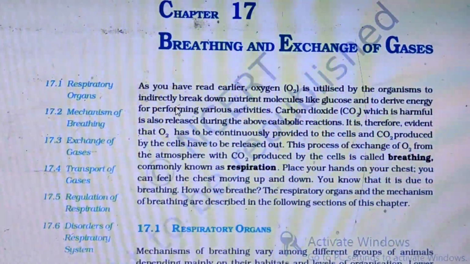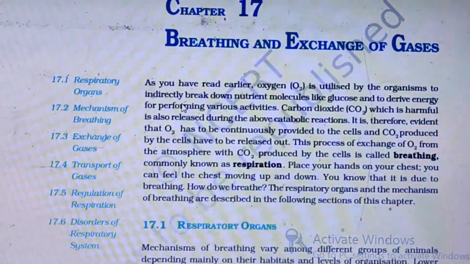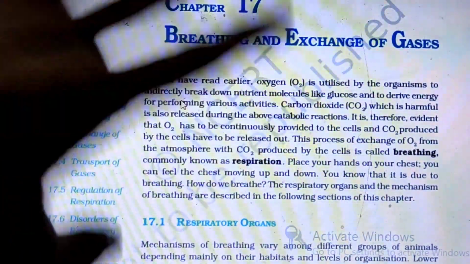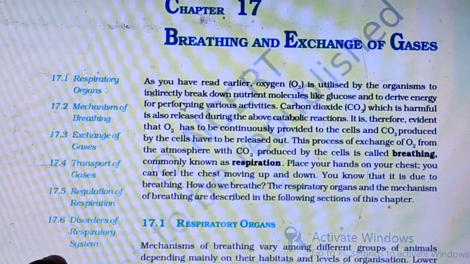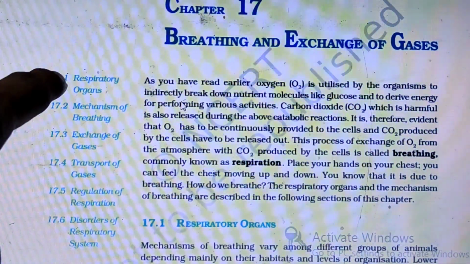Hi guys, now let us start our next chapter, breathing and exchange of gases. Coming to this chapter, there are total 6 topics. As I told you in the chapter introduction, you can read and then you can mark the important lines. Let us start with the first topic, that is respiratory organs.